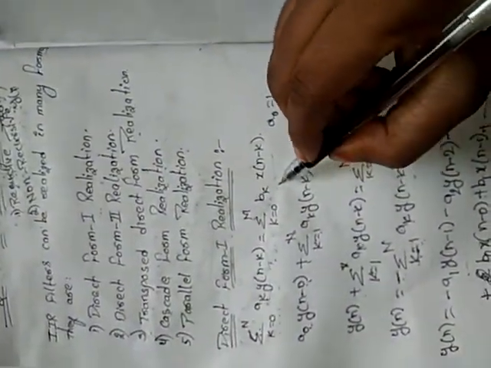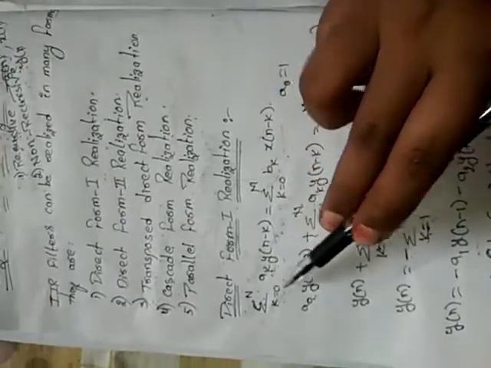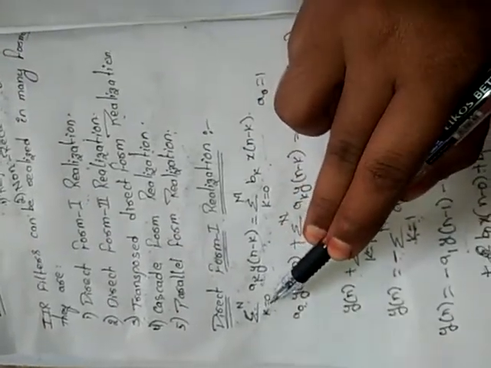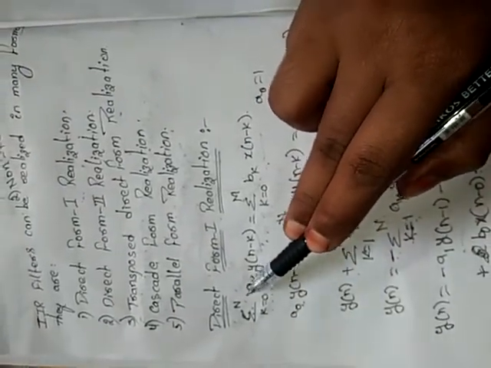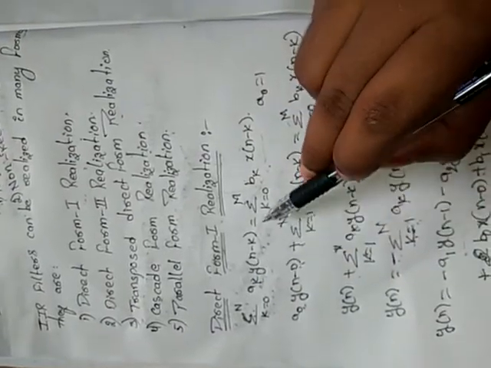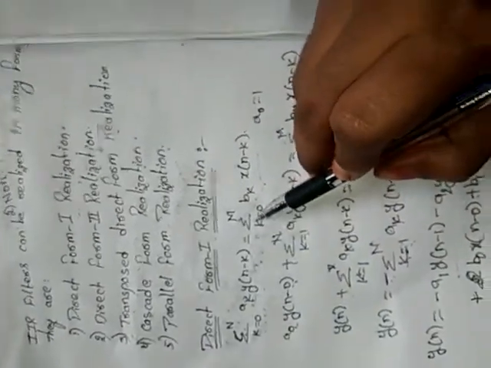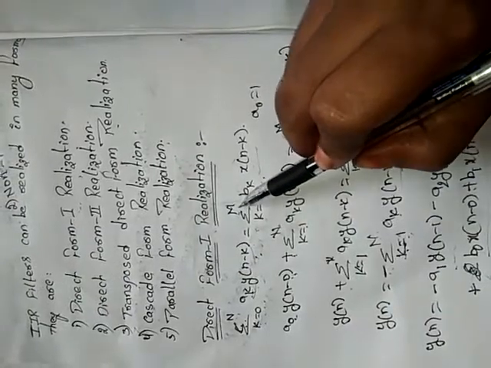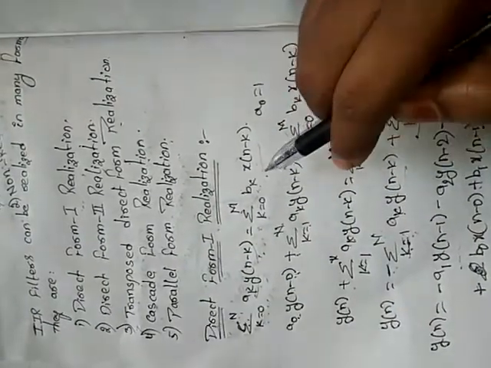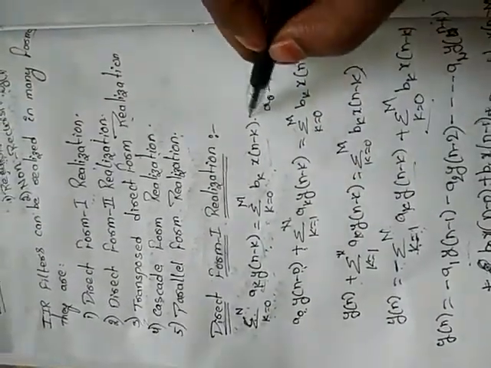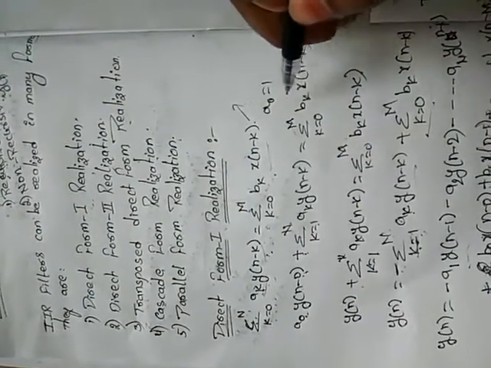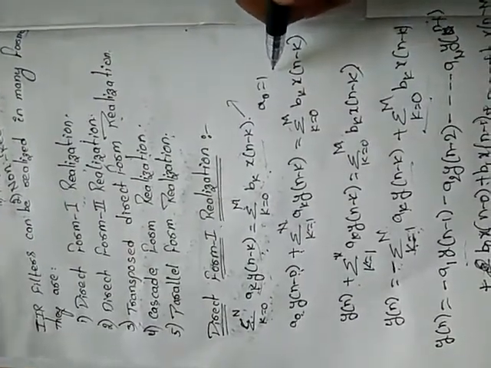For direct form 1 realization we are taking the difference equation: summation k equal to 0 to n of ak y of n minus k is equal to summation k equal to 0 to m of bk x of n minus k. This difference equation can be satisfied only when a0 is equal to 1.